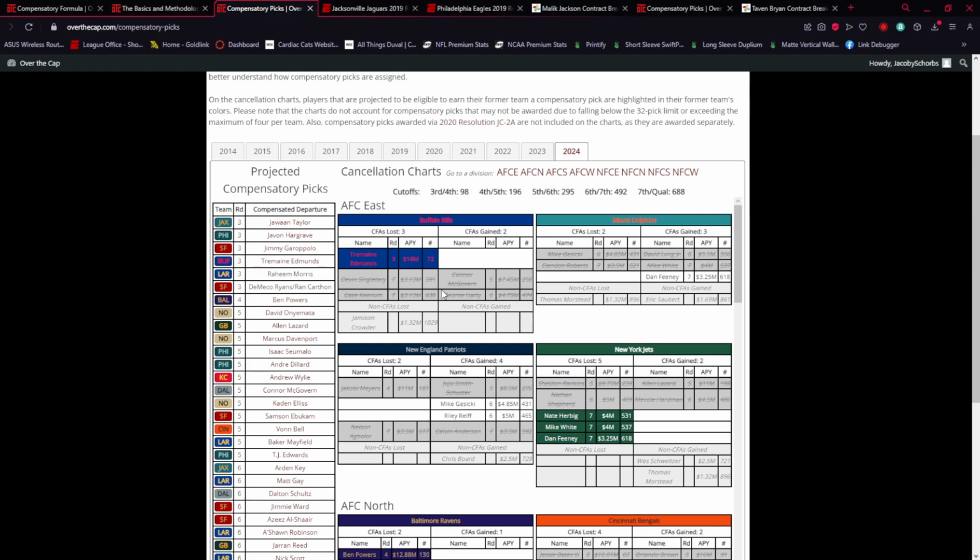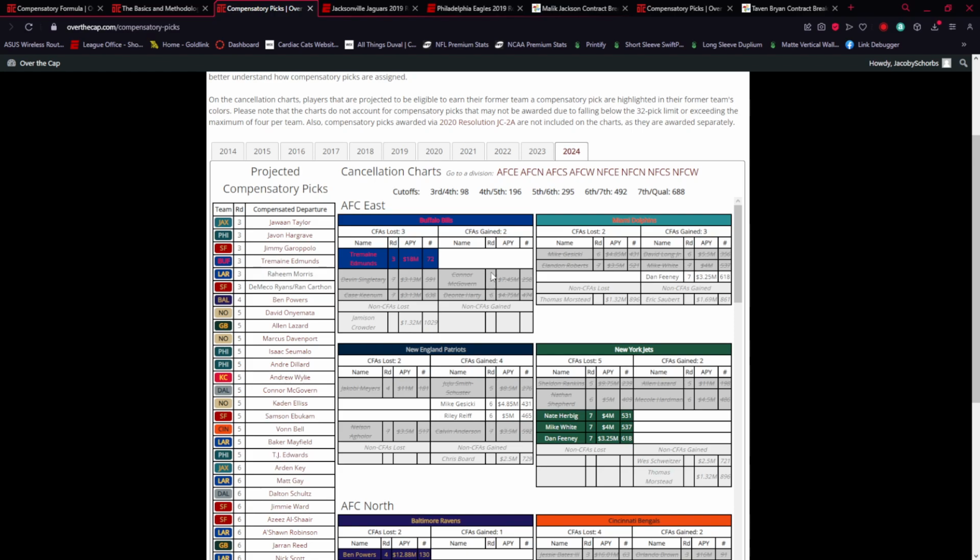So what they did was they signed 2 players that were CFAs. They limited themselves to that much because they knew these 2 players were people they would lose that would be CFAs. So they signed Connor McGovern, and you see a round value of 5 here. And they signed Deonte Hardy, round value of 6.